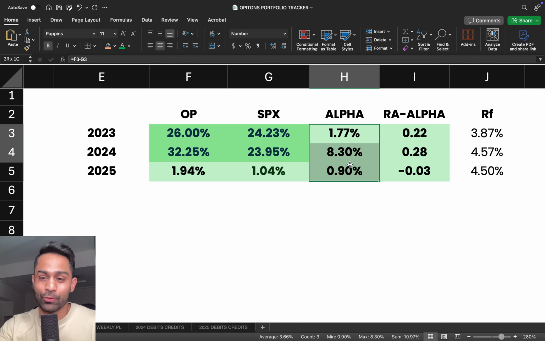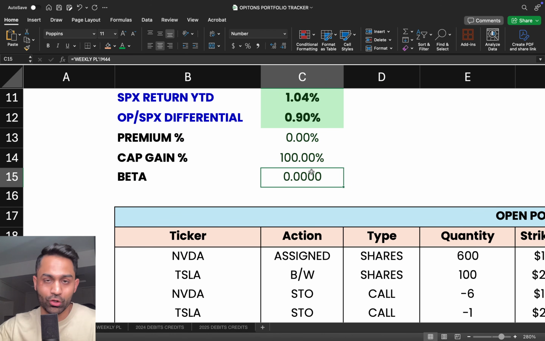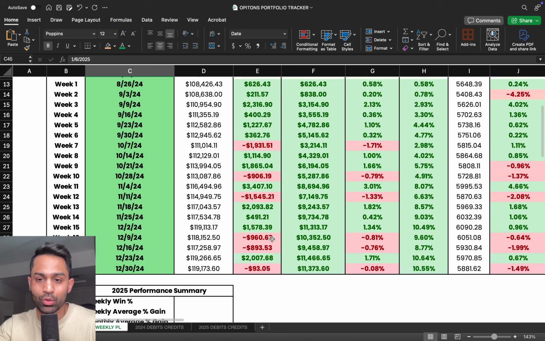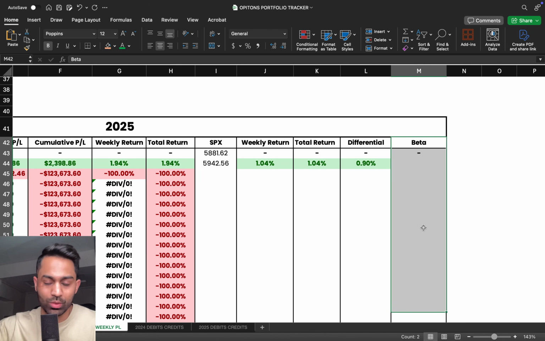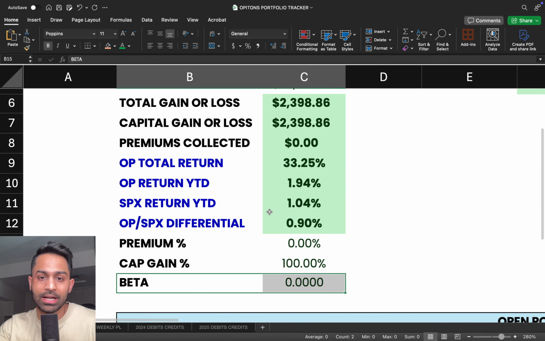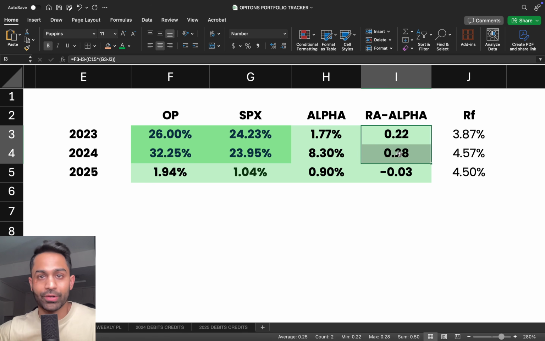So for example, the beta for this year has not been calculated yet. It is 0.00 because we've only had 1 week in 2025. As soon as this number gets calculated, which is taking into account these 2025 weekly percentages, you can see the beta over here. I've got a column for beta, which calculates my portfolio's volatility compared to the S&P 500's volatility. And so this will get calculated, and as soon as it does, the beta will get updated. But if you take a look, this number is positive. That means there is superior risk-adjusted performance against the S&P 500.